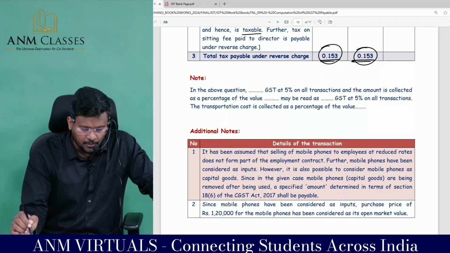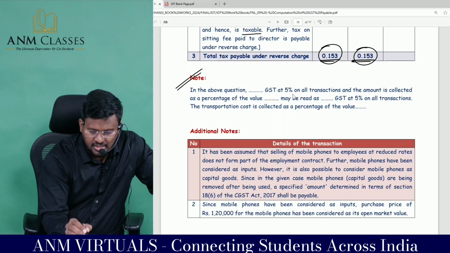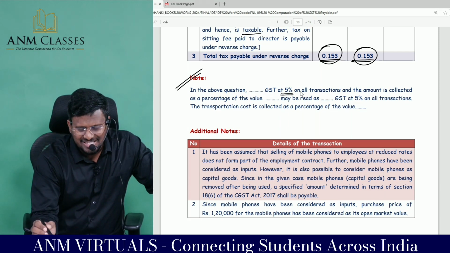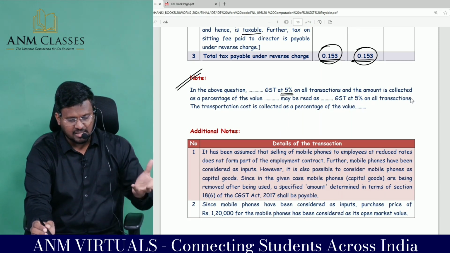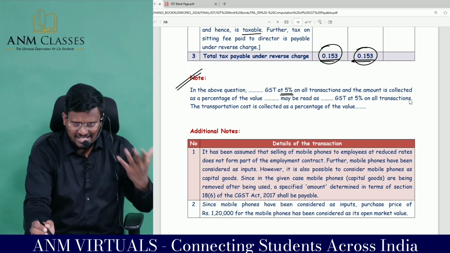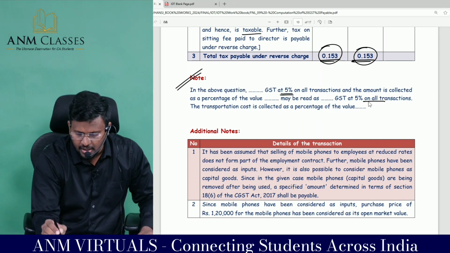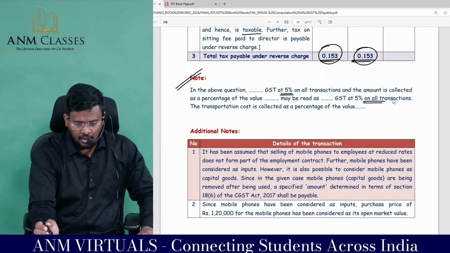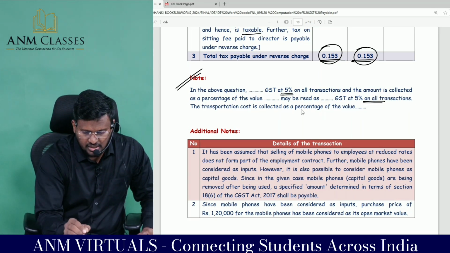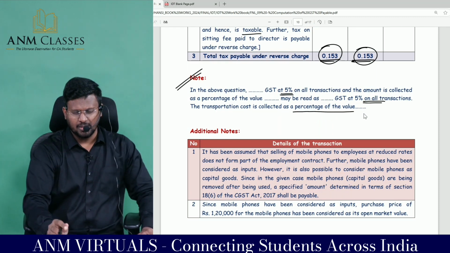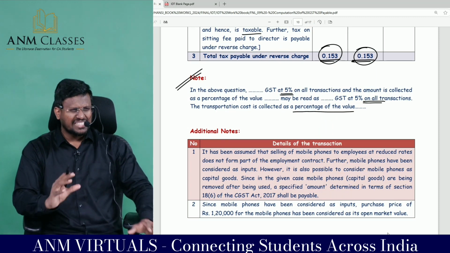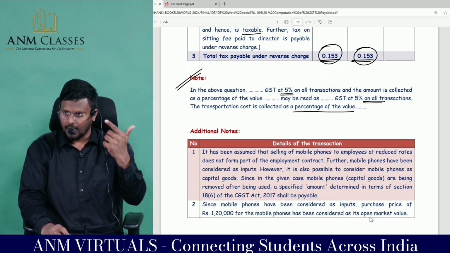Comfortable, sir? In the above question, GST at 5% on all transactions, and the amount is collected as a percent of the value, may be read as GST at 5% on all transactions. Transportation cost is collected as a percentage of the value, because there may be a small interpretational difference with regard to that point.